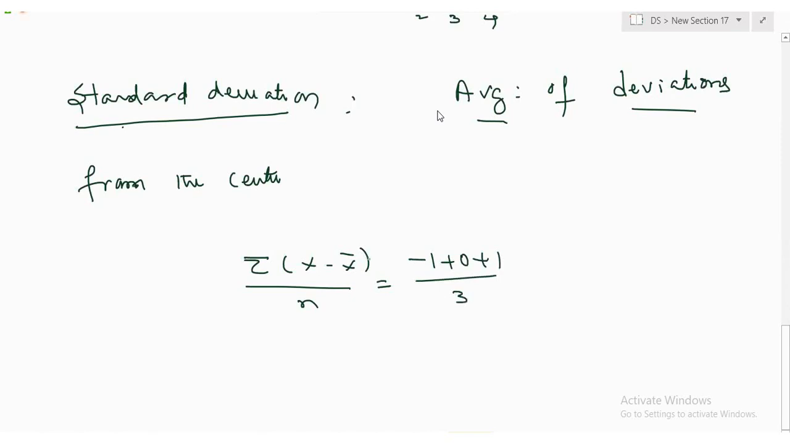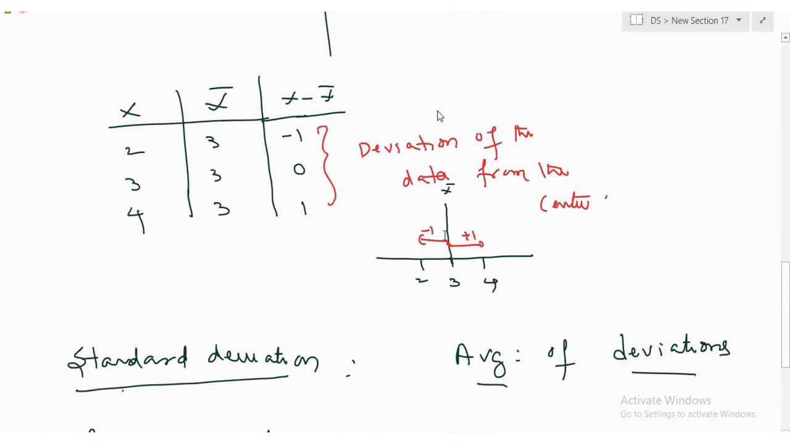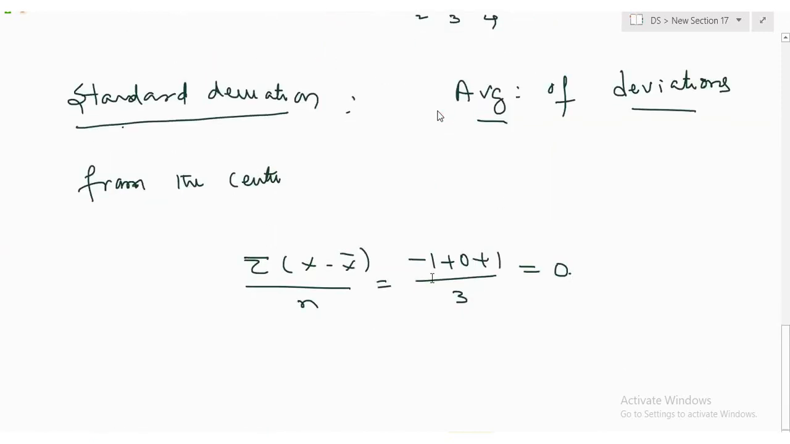But as per the theory, what is this? Always for any data, it is 0, right? Yes or no, guys? So is the definition I've written not right? Because there is some deviation. If you look at the data, minus 1 this side, plus 1 this side, there is some deviation from the center. But when I calculated using this formula, how much am I getting? 0. Why am I getting 0? Because I know from theory, sigma x minus x bar is always 0 for any data. So there is something wrong with the formula I gave.